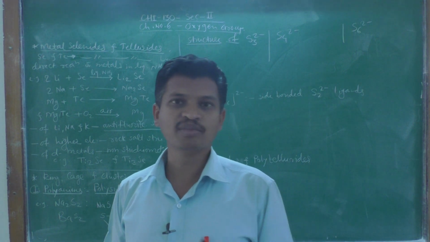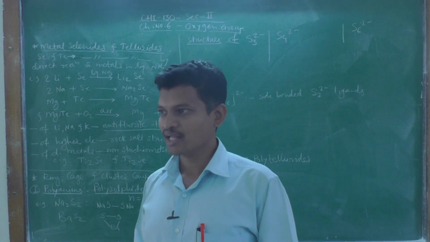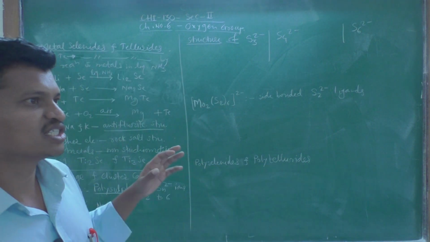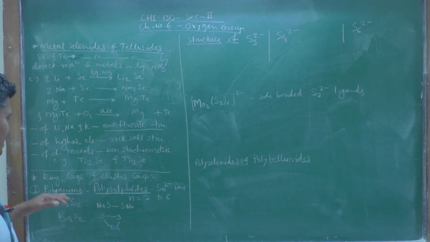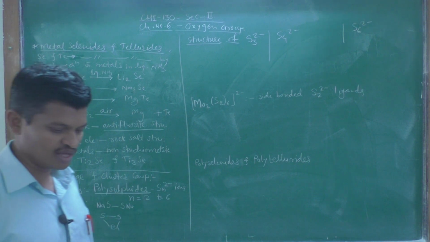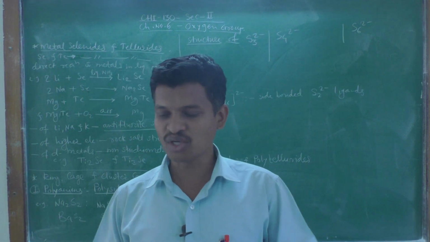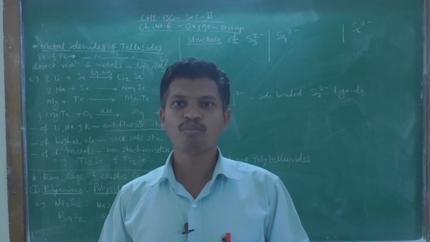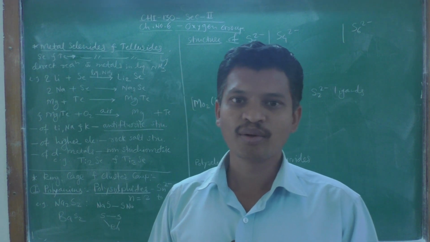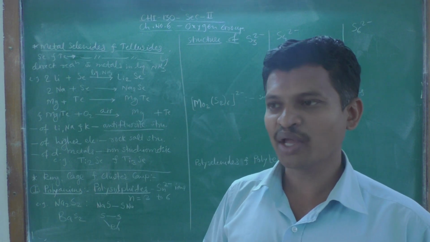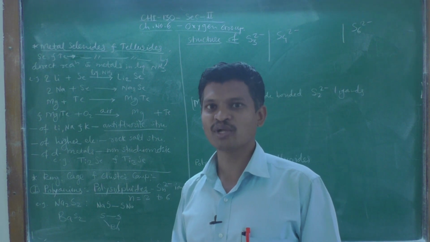Selenium and tellurium are also forming polycations and polyanions, such as sulfides, and we have to see these structures in two categories: polyanions and polycations. So, let us start with polyanions. Poly means many, meaning when the same element is bonding to each other, they form a chain or ring-like structure and exist in polyanionic species. So, more than one negatively charged species are known as polyanions.